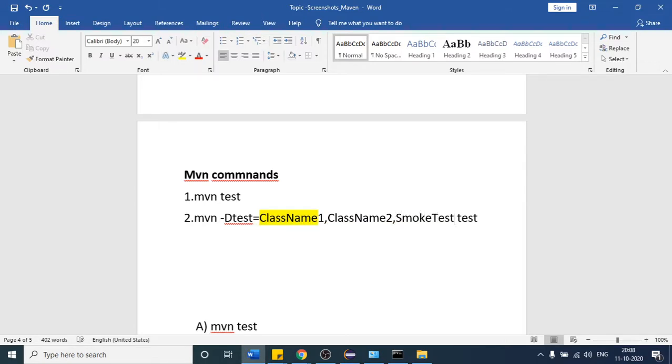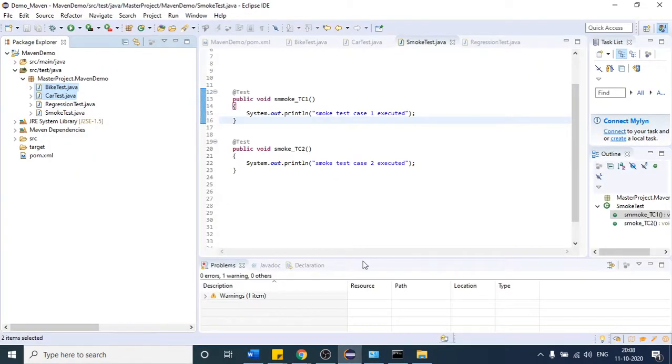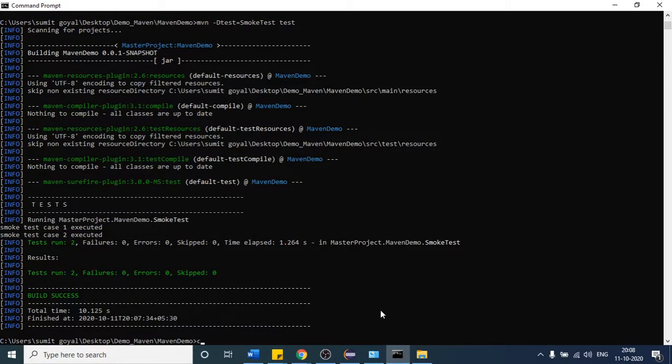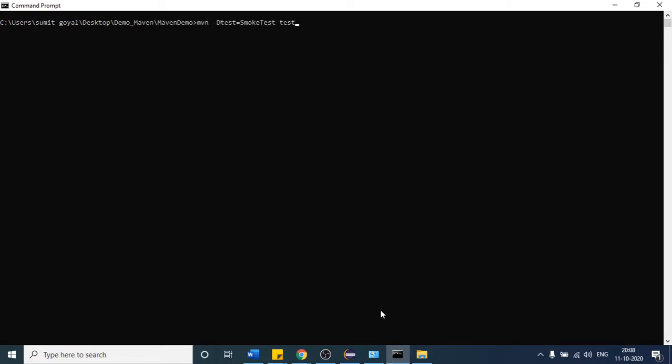So this way it is going to trigger 3 classes. As of now let us see with the 2, car and bike. If I want to trigger it, let me clear the screen again. So this is the command, and after that let me write car test class, put one comma and provide bike test. This way only these two classes are going to execute and your test cases are going to run.